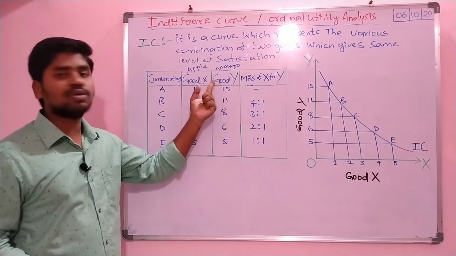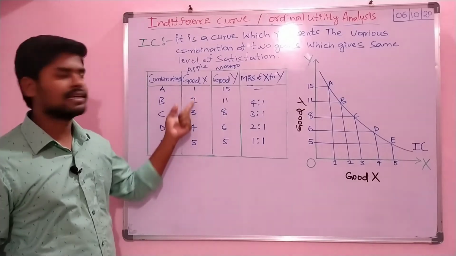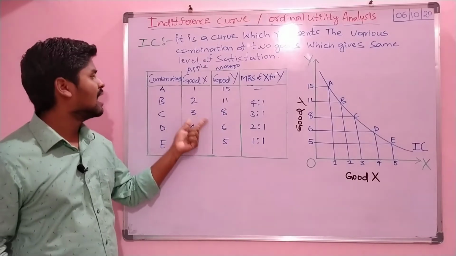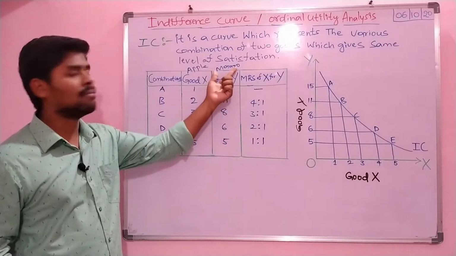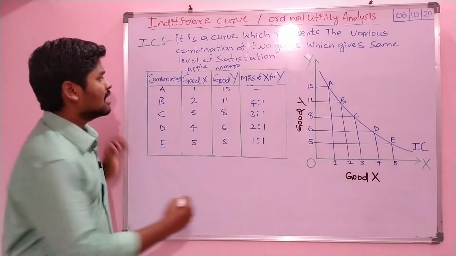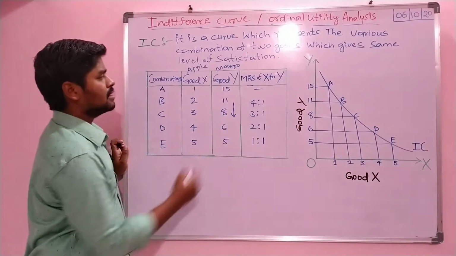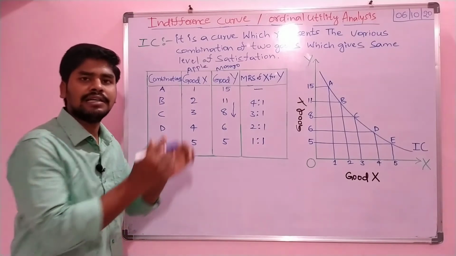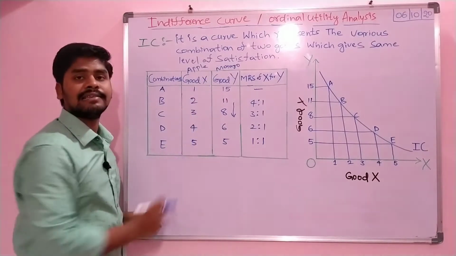Next, the consumer goes on consuming fewer units of commodity Y, so the X commodity will increase. As the consumer goes on decreasing the Y commodity, the X commodity will increase one more. The consumption of mango units continuously decreases: 15, 11, 8, 6, 5. So the consumption of mangoes is continuously decreasing, and the consumption of X commodity, apples, is continuously increasing, right?